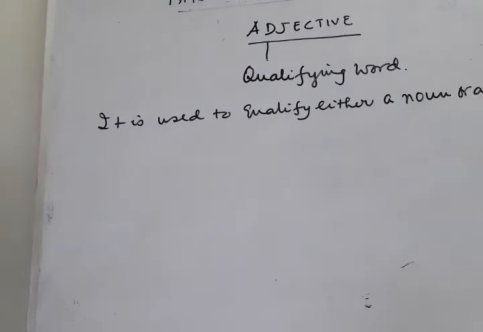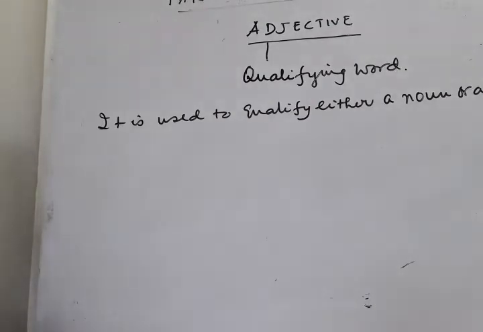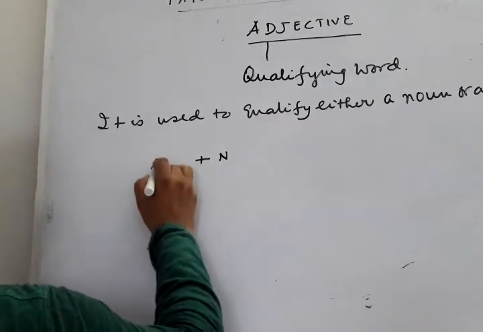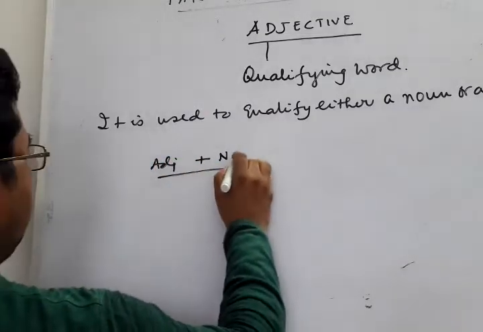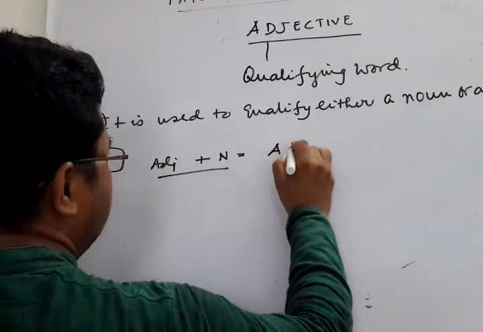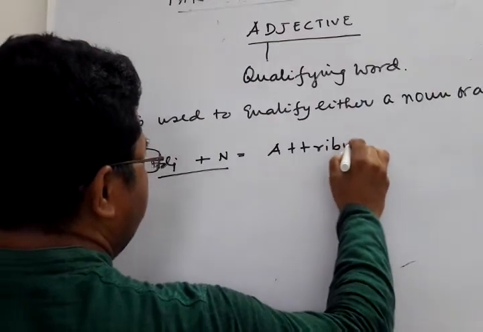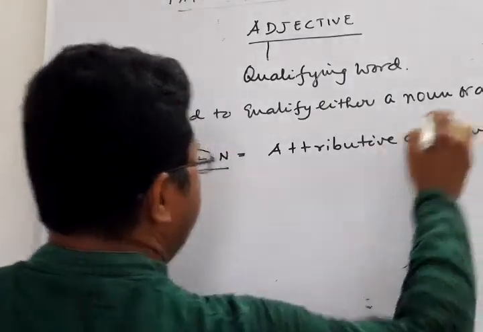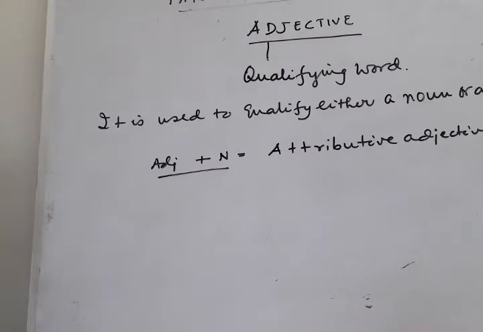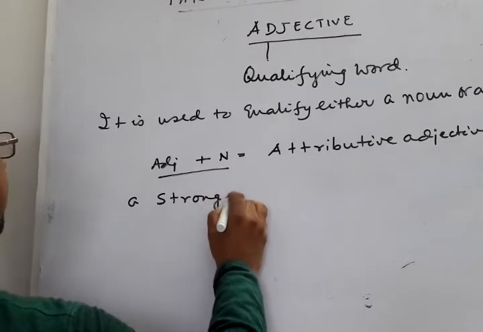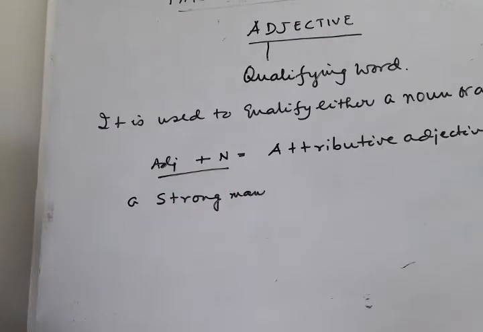Now, one thing you should notice, when an adjective comes before a noun, then it is called an attributive adjective. What is this? This is called attributive adjective. Suppose, a strong man. Okay? Note it carefully.